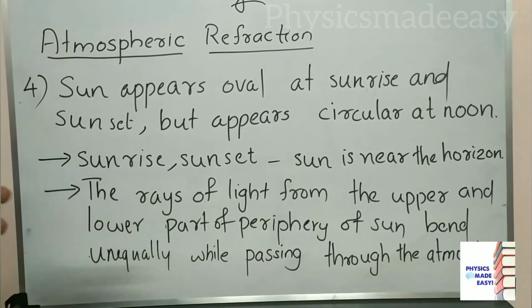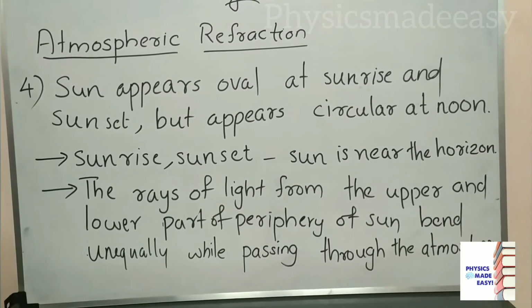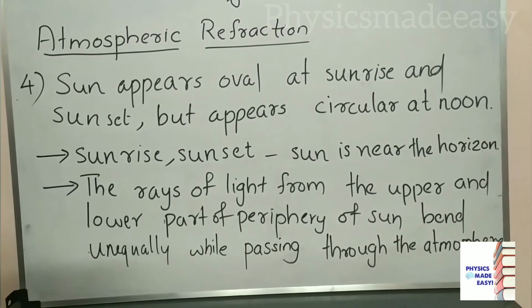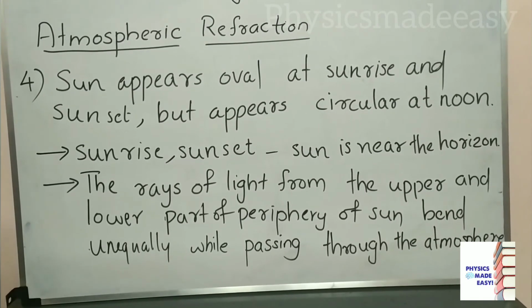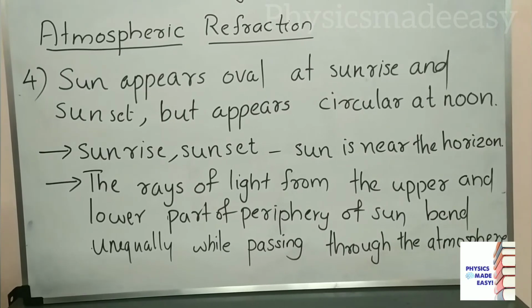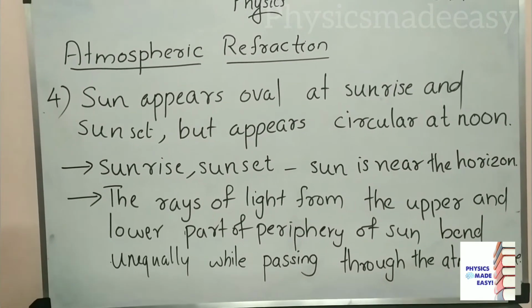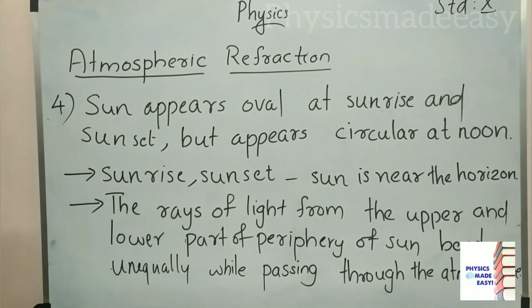I told you about the atmospheric layers, rarer to denser; light has to move that way. So the light is always bending towards the normal, moving from rarer to denser medium. Due to that multiple refraction, we can see the sun as an oval shape.